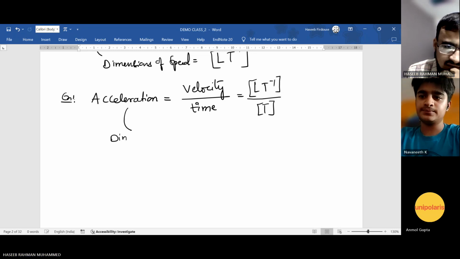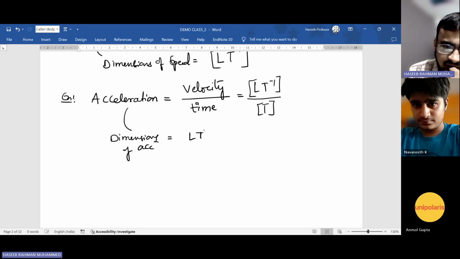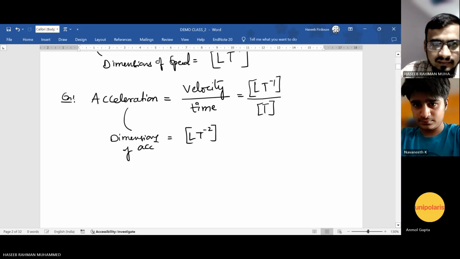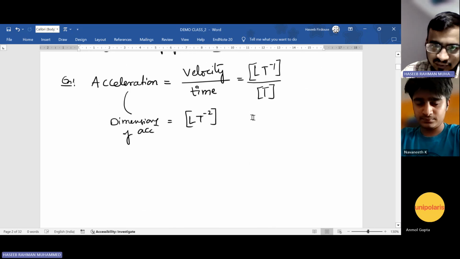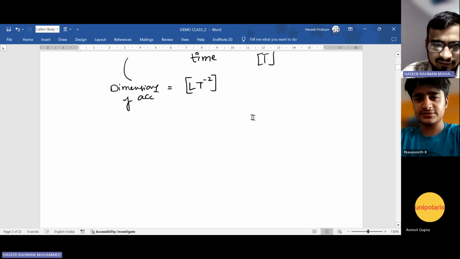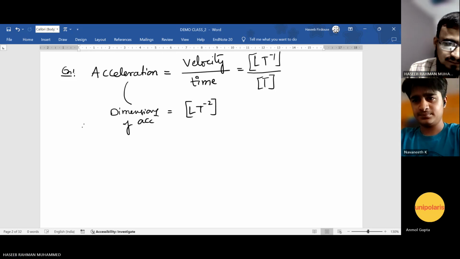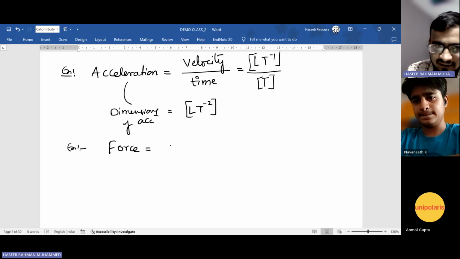LT -2. Yes, it is LT power -2. Now you will be able to write dimensions of physical quantities, I hope so. Will you try one more? Okay, sir. Let us say force. Do you have an idea about the formula of force?